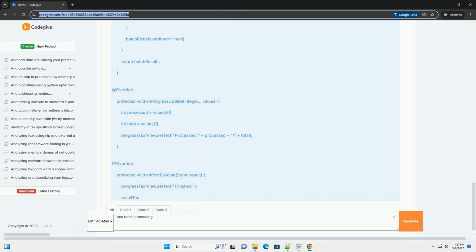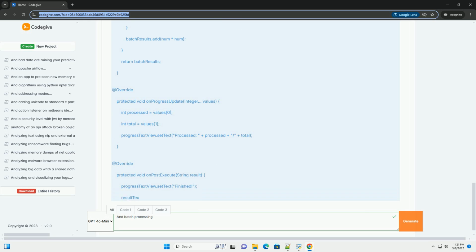Key improvements in this AsyncTask example. Clearer batch processing loop: uses Math.min for safer batch handling when reaching the end of the data list. Progress updates: publishes progress updates to the UI thread, showing the number of processed items and the total number of items. Cancellation: basic interruption handling is included. You would need to add a task.cancel(true) call somewhere, for example in a button click handler, to trigger the cancellation.